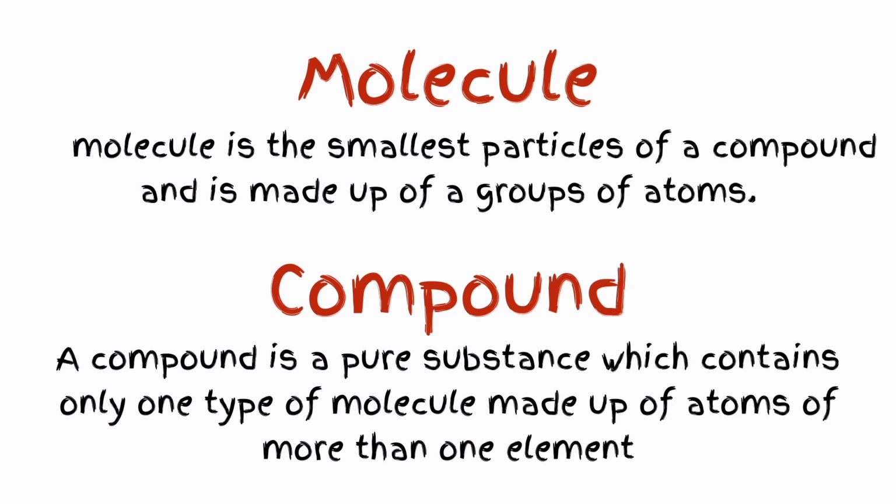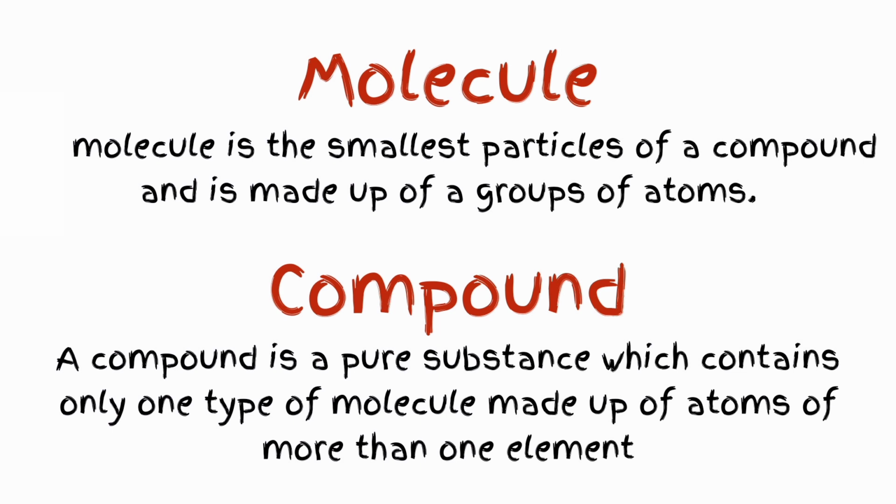When atoms join together, they form molecules. A molecule is the smallest particle of a compound and is made up of groups of atoms. A compound is a pure substance which contains only one type of molecule made up of atoms of more than one element. To show the atoms present in a molecule of a compound, we use its chemical formula. For example, the chemical formula of water is H2O. This means that a molecule of water contains three atoms, two of which are hydrogen and one oxygen. Carbon dioxide gas, CO2, has molecules which contain one carbon atom and two oxygen atoms.